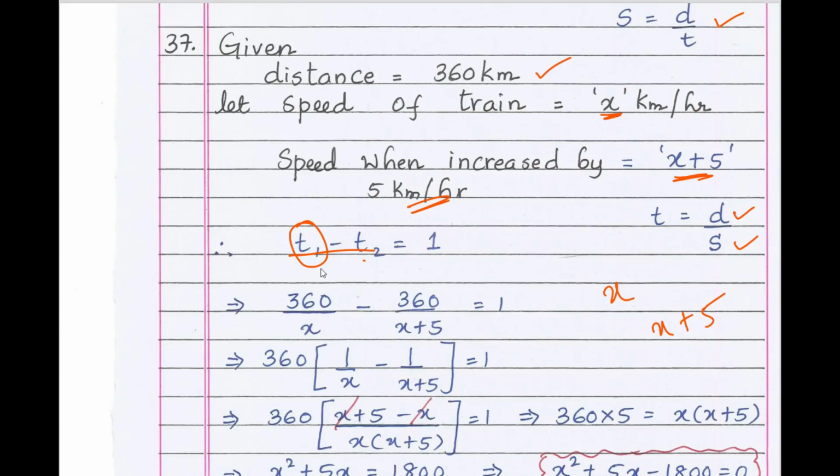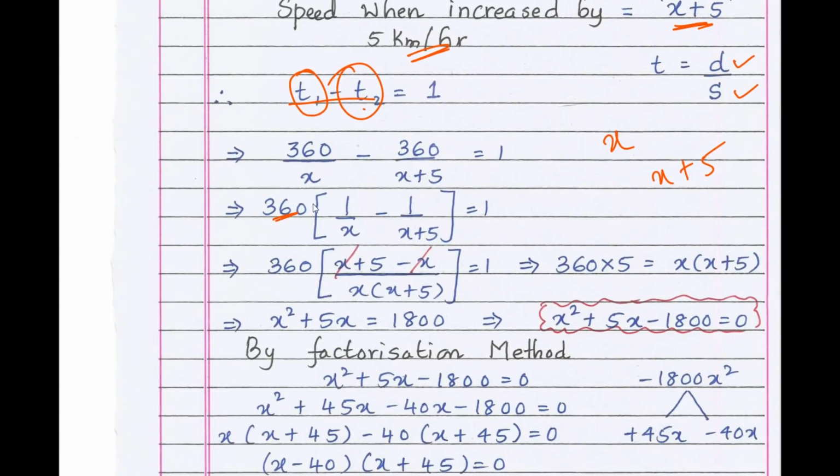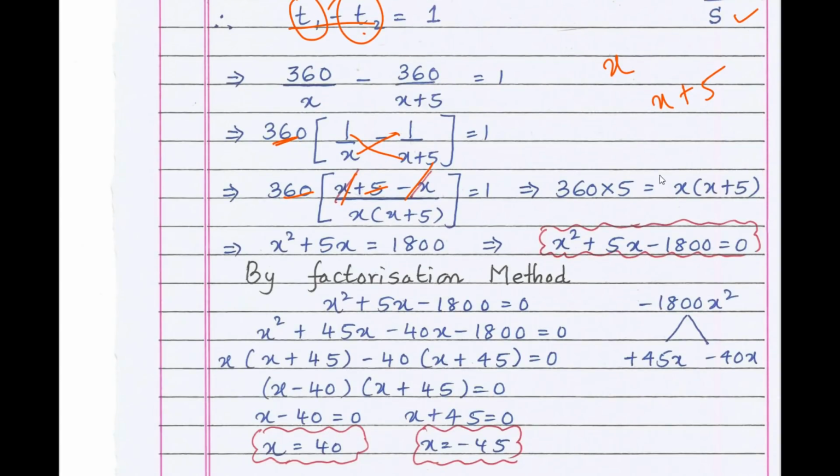This is the first journey, that is 360 by x. If the speed is increased, the time will be 360 by x plus 5, and the difference equals 1. Now take 360 common, what you get is 1 by x minus 1 by x plus 5. Now taking LCM, x plus 5 into 1 is x plus 5, x into 1 is x, x minus x will cancel out, plus 5 as it is, denominator x into x plus 5 equals 1. Now 360 into 5 equals x into x plus 5, cross multiply. Next x square plus 5x, x into x is x square, 5 into x is 5x, equals 360 into 5, which is 1800.